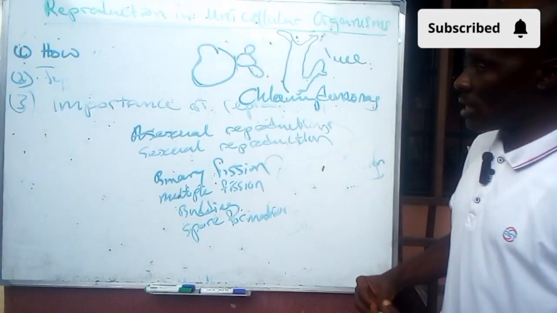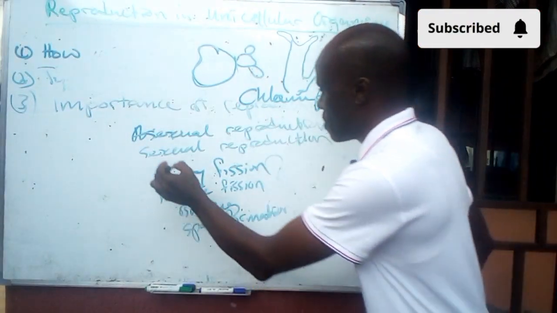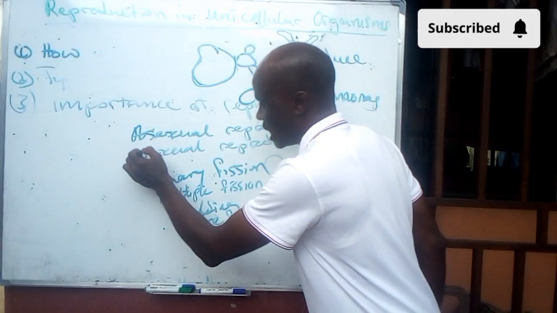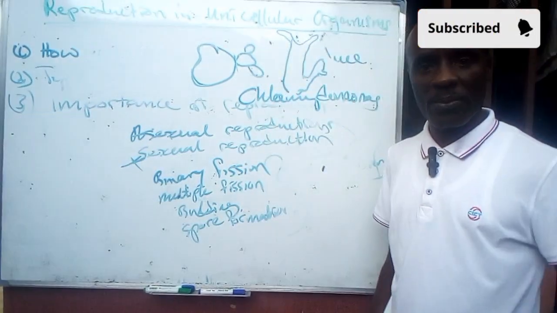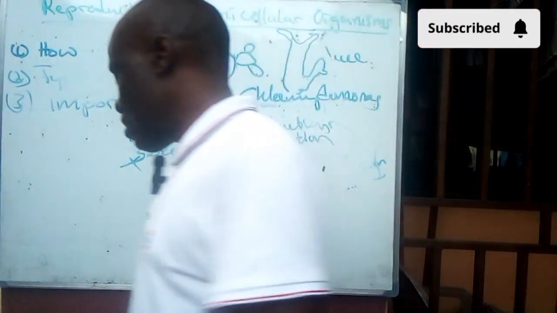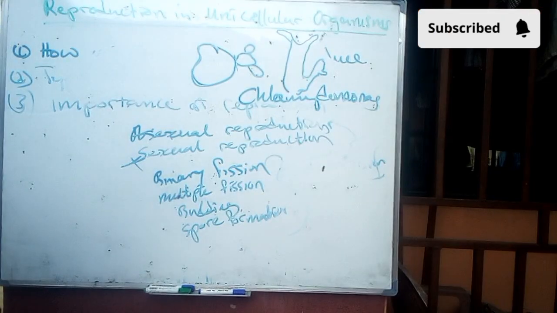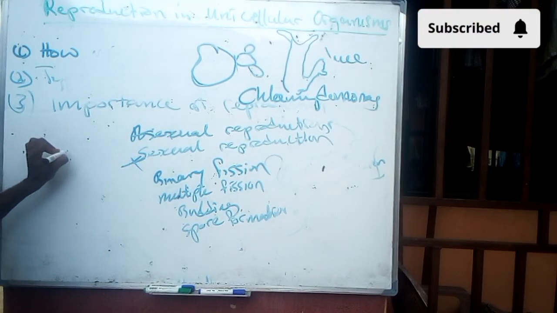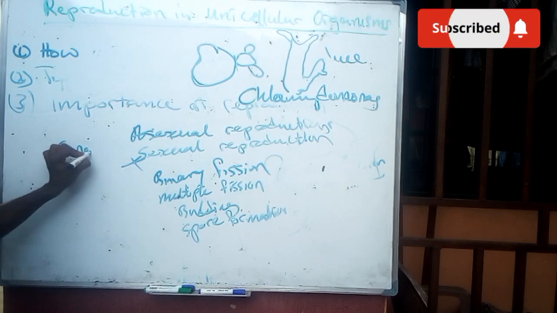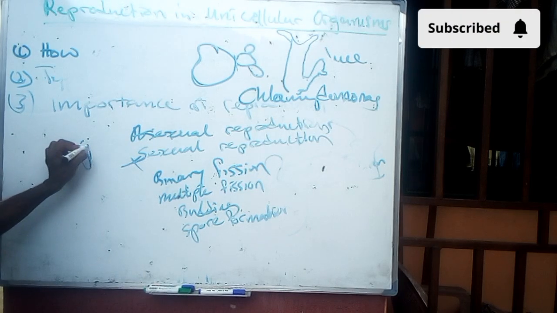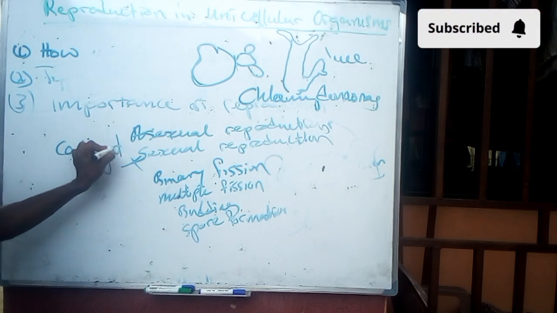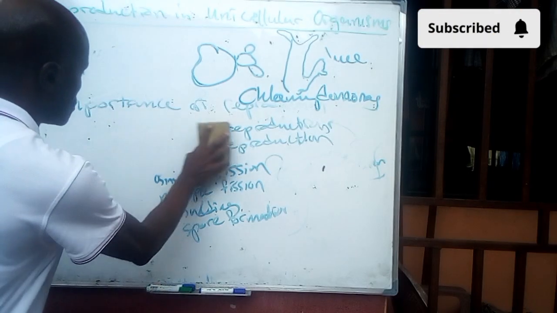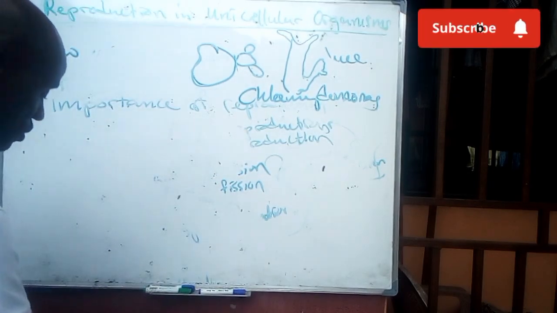Okay, before we talk about the importance of reproduction, let's look at sexual reproduction. In sexual reproduction in unicellular organisms, they normally undergo a special kind of reproduction which we call conjugation.